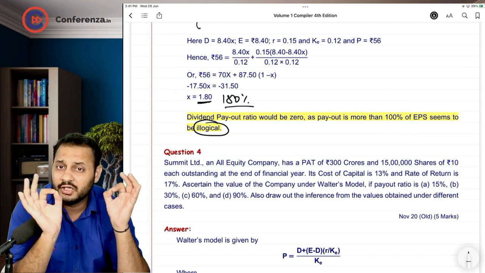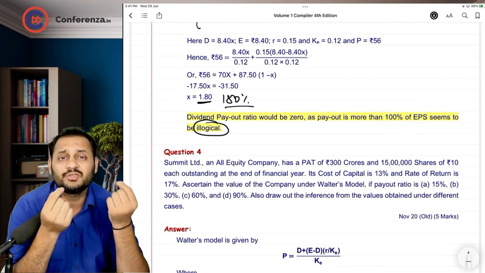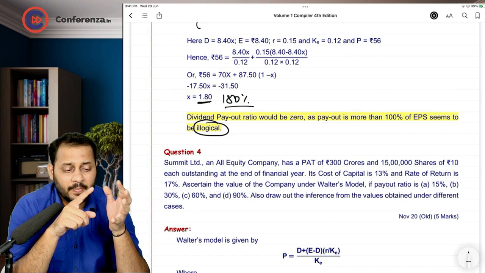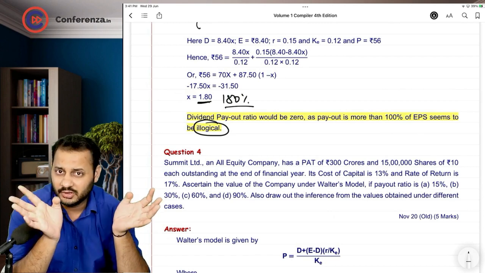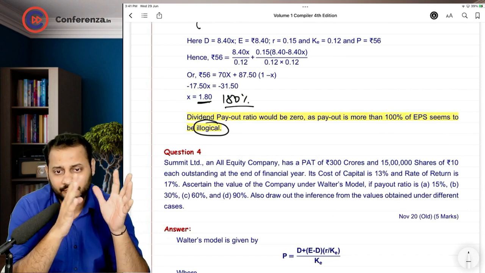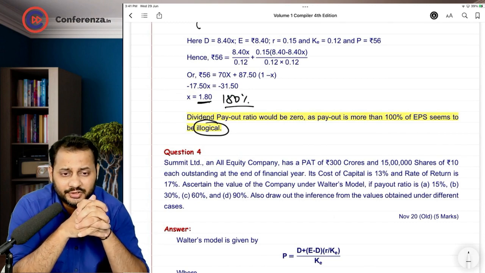Institute will not give you any marks if you are not attempting the question which seems wrong to you. Are you understanding? If you skip the question by saying that the question is wrong, you will not get the marks. You have to solve it. Anything but solve it. Okay. That's it. Question number 4 is going to be our next question.